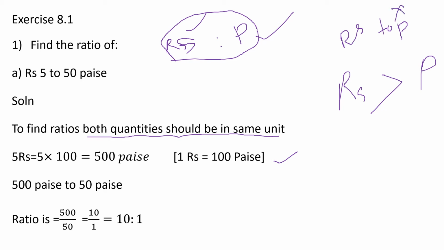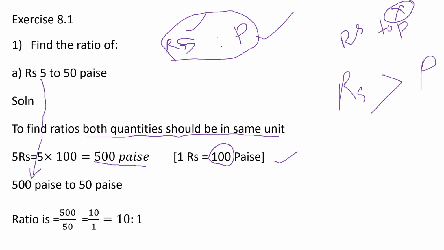These are the small tricks you learned in your smaller classes, right? So you will be multiplying by 100. Look here, 5 rupees you are converting into pies. So 5 into 100, 500 pies. So now we have converted these rupees to pies.